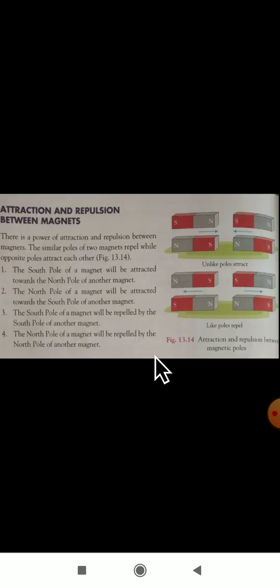Dear students, in the previous video class we learnt about the artificial magnet and how we have to make artificial magnets. Today in this video class we will study the next concept of this chapter, that is attraction and repulsion between the magnets. What is attraction and what is repulsion, and how does it take place between the magnets? That we'll see here.